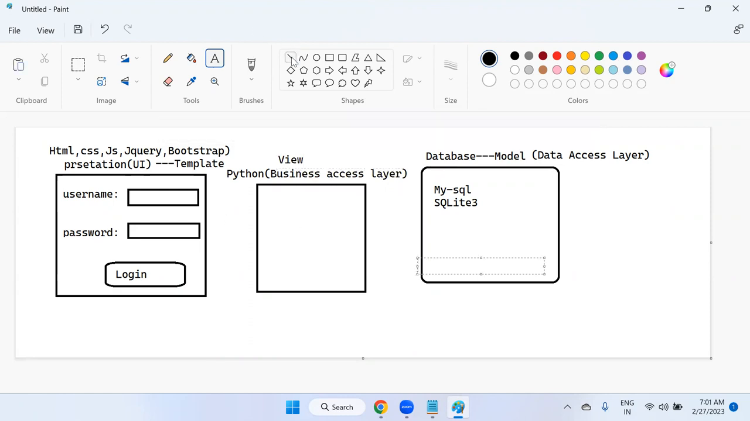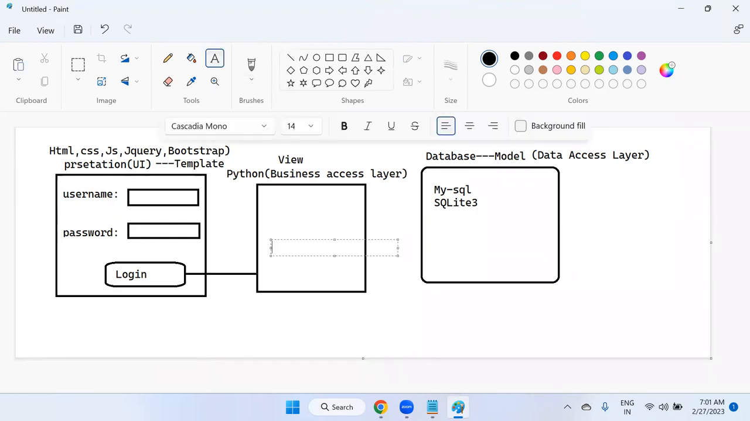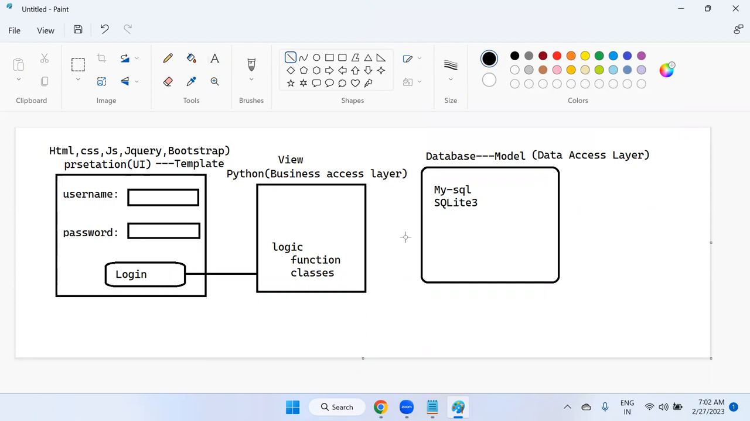First, when the user interacts with username and password in the user interface, the moment he clicks on the submit button, that request goes to the view only. Here we have written some logic code, and this logic code will execute. It is Python logic. This logic can be function based views or class based views. Using this logic, the view is going to communicate with the model. Model is nothing but the database.